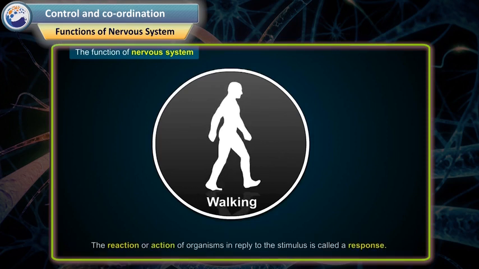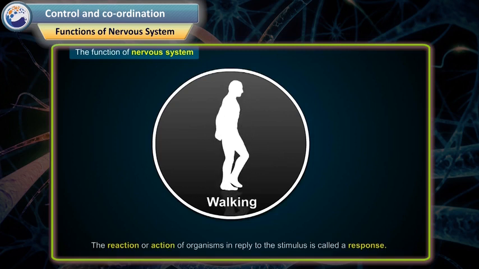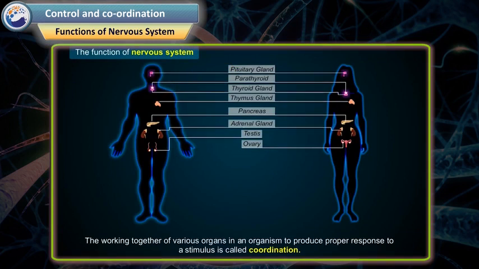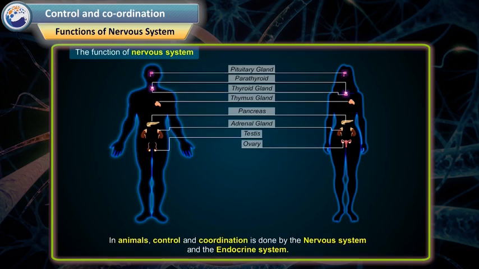The reaction or action of organisms in reply to the stimulus is called a response. For a proper response to a stimulus, many organs in the body should work together. The working together of various organs in an organism to produce a proper response to a stimulus is called coordination. In animals, control and coordination is done by the nervous system and the endocrine system.